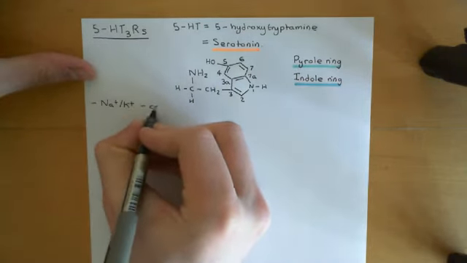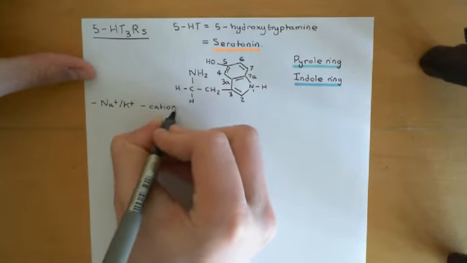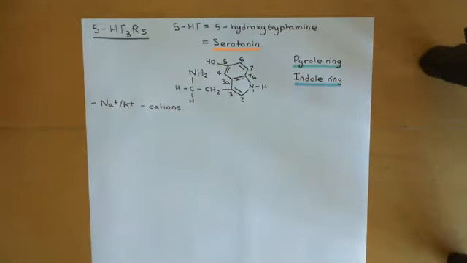So cations. Right, and as I have described previously with the nicotinic acetylcholine receptors, the important one there is the sodium current.